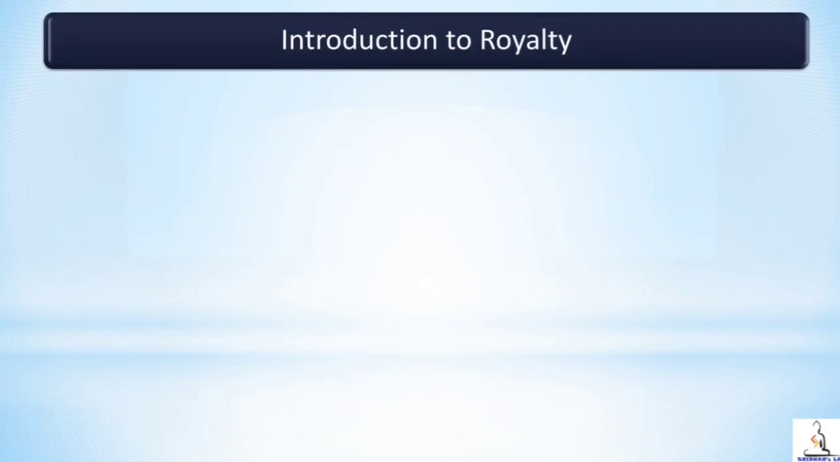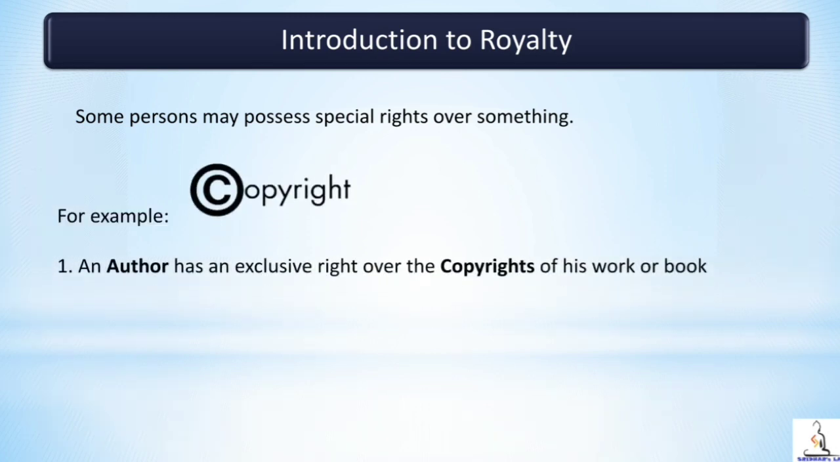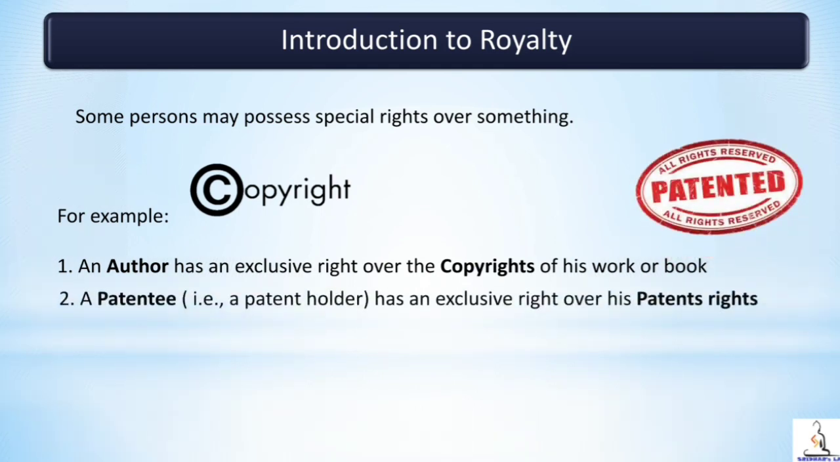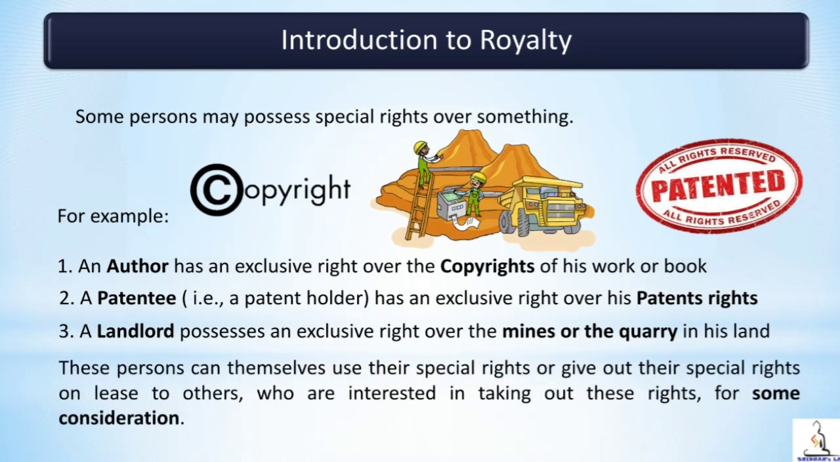Introduction to royalty. Some persons may possess special rights over something. An author has an exclusive right over the copyrights of his work or book. A patentee has an exclusive right over his patent rights. A landlord possesses an exclusive right over the mines or quarry in his land. These persons can themselves use their special rights or give out their special right on lease to others who are interested in taking out these rights for some consideration.